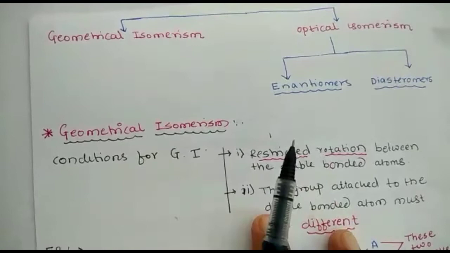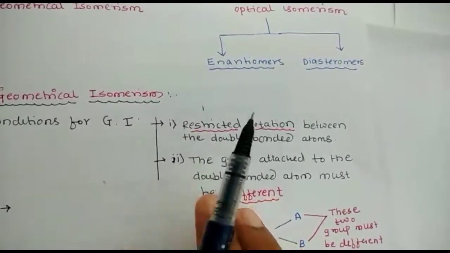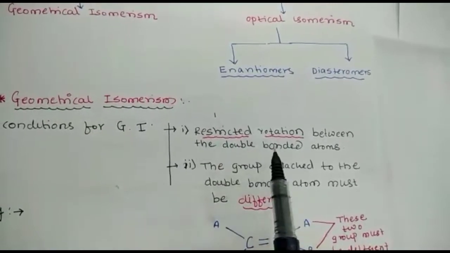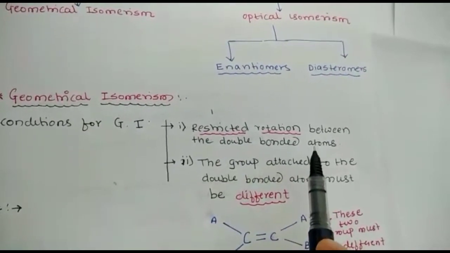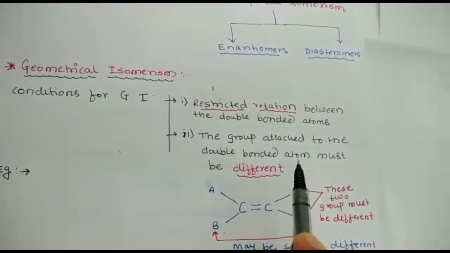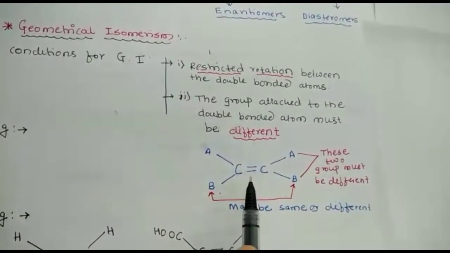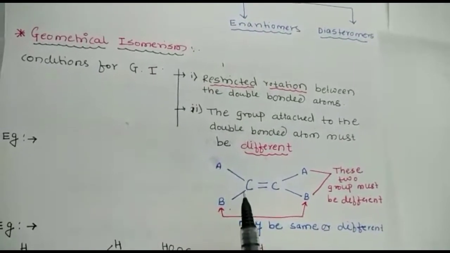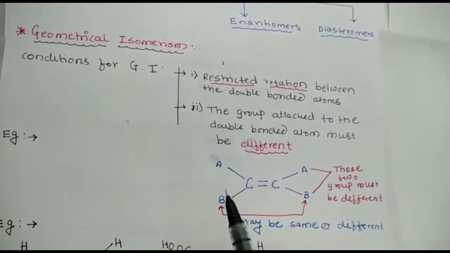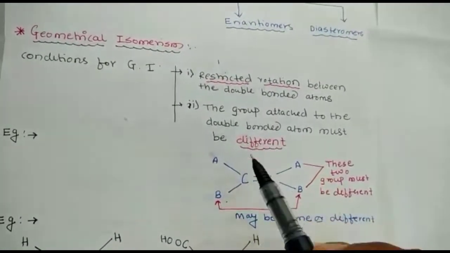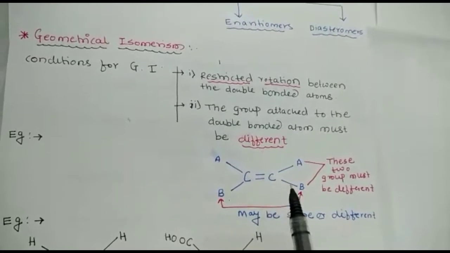So what are the conditions for geometrical isomerism? The first condition is that there should be restricted rotation between the double bonded carbon atoms. And the second one is that the groups attached to the double bonded carbon atoms must be different. There is a carbon-carbon double bond, and the atoms attached to these carbon atoms should be different. If these two conditions are obeyed, then they will show geometrical isomerism.